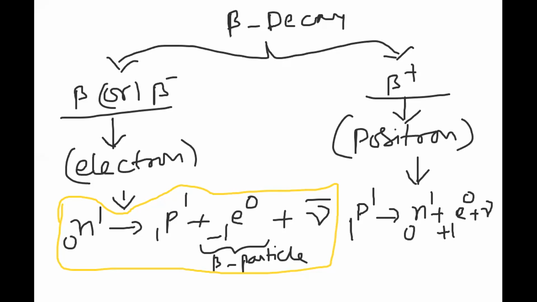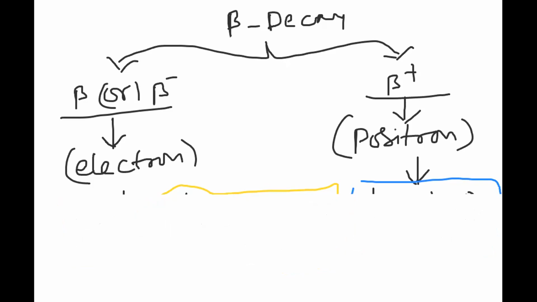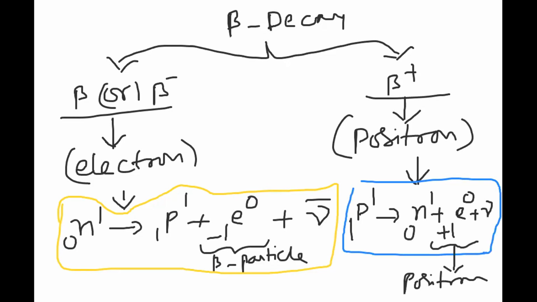That means what we observed here is that the proton is emitted. In the previous case, the neutron is emitted as what? Proton and beta particle. Here the proton is emitted as neutron and positron. This positron only I am calling beta plus. What is beta plus? Positron.